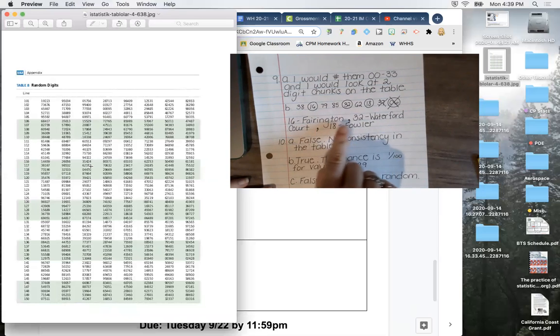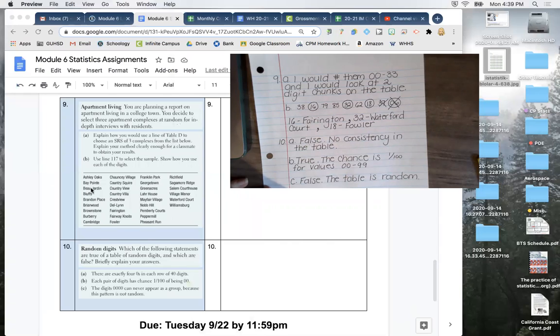Okay, so the last step, after you do that, is to figure out which one is number 16. So 1, 2, 3, 4, 5, 6, 7, 8, 9, 10, 11, 12, 13, 14, 15, 16. Farrington is my 16th. Okay.